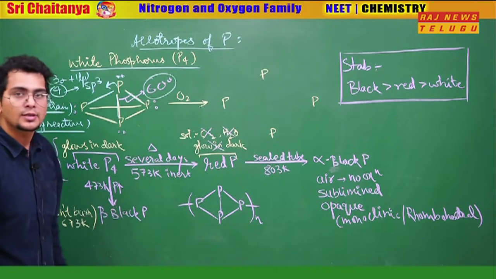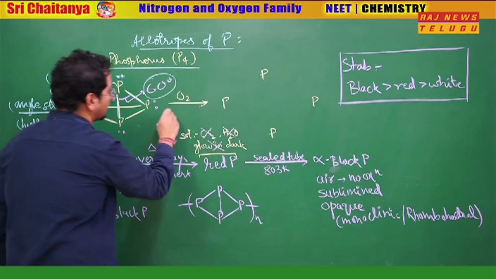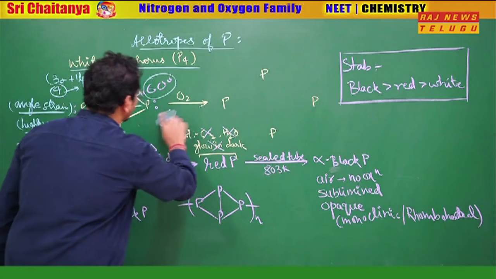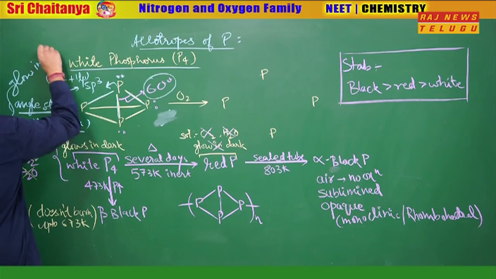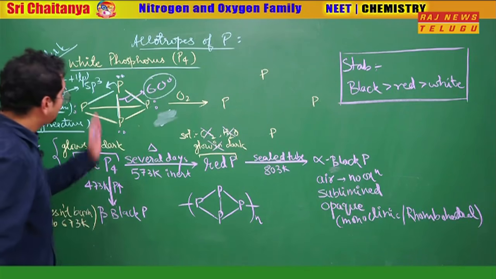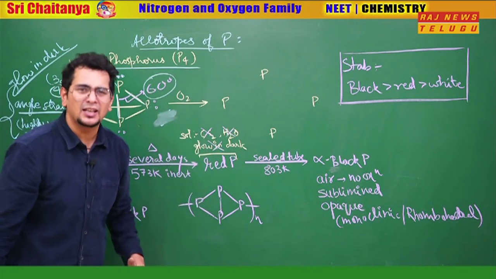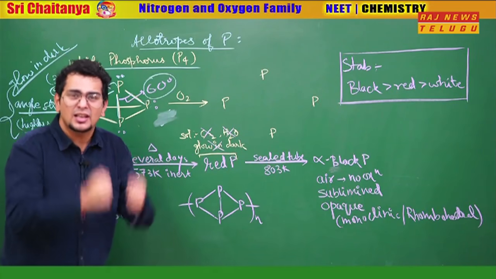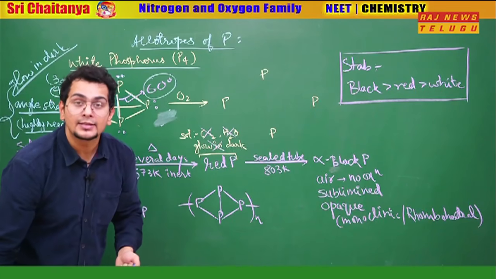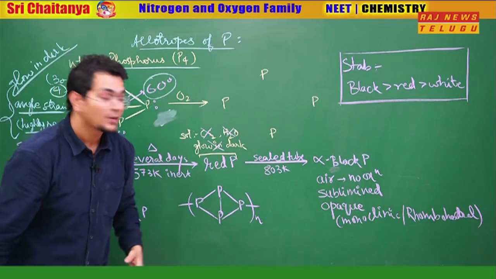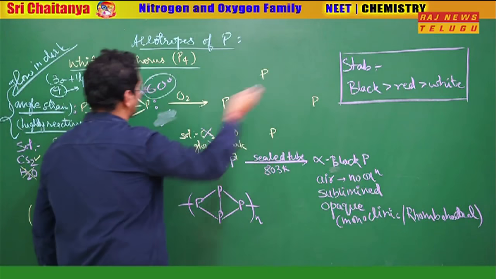It reacts with oxygen. When it reacts with oxygen, this white phosphorus starts glowing in the dark. Why? Because when it reacts with oxygen, it reacts desperately. Why? Angle strain is there. Somehow it has to create a joint to increase the angle, and in this desperation it releases a lot of energy.